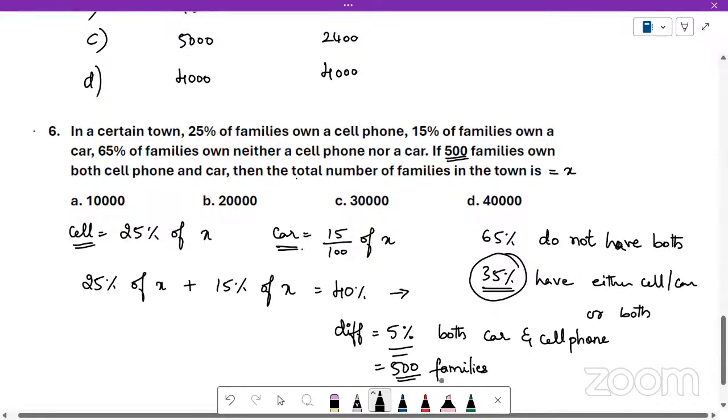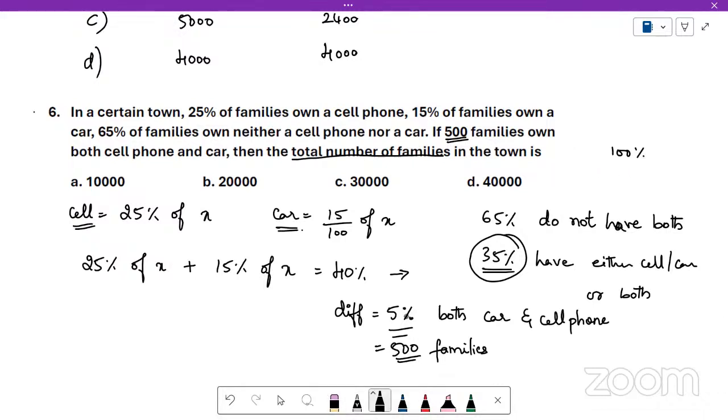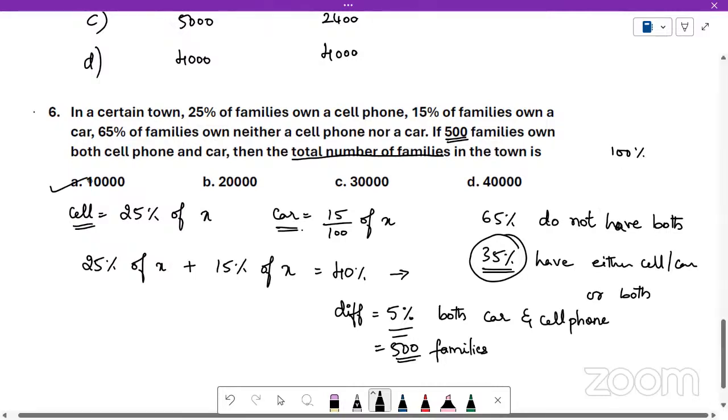So this 5% is 500 families. Is that clear, everybody? Now you are supposed to find the total number of families in the town, which is 100%, right? If the total number is 100%, if 5% is 500, 100% is 10,000.